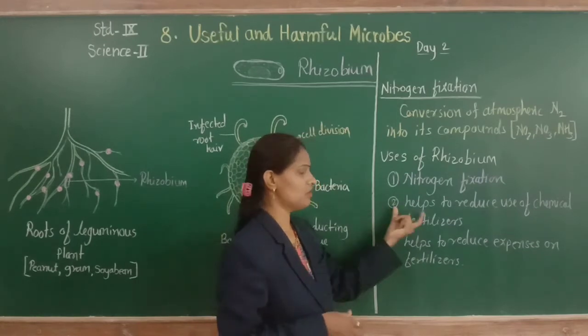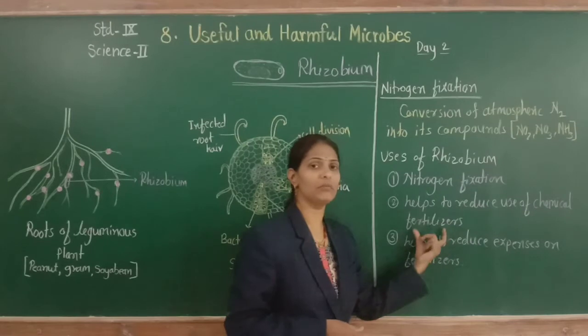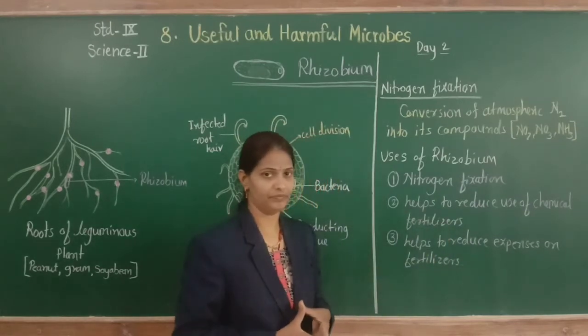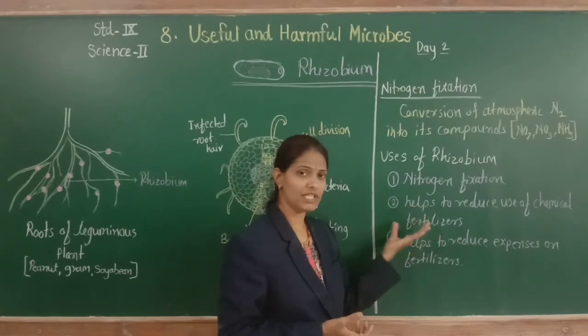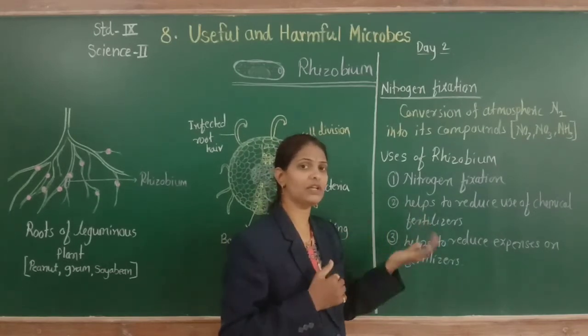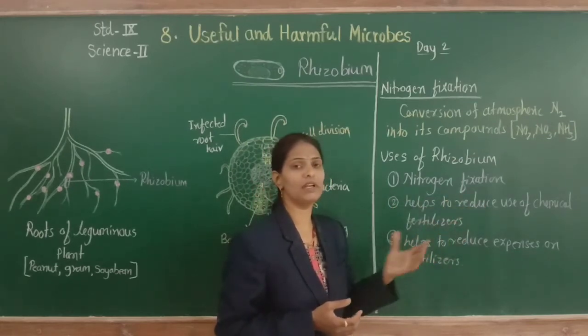So it helps to reduce the use of chemical fertilizers. Rhizobium acts as a fertilizer because it converts atmospheric nitrogen into nitrogenous compounds, and that is why it helps to reduce the use of chemical fertilizer.